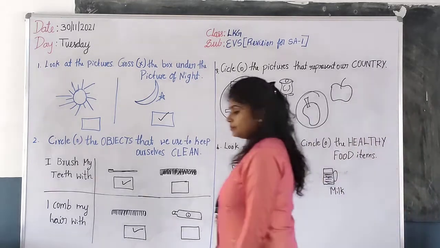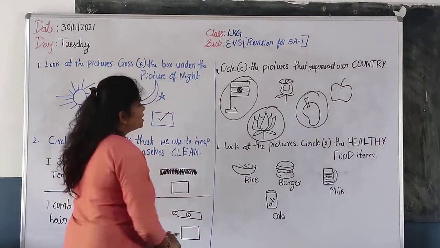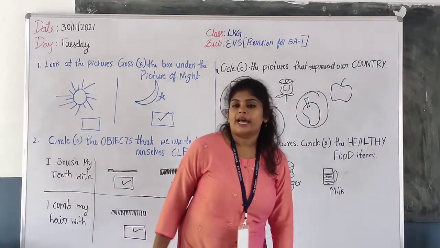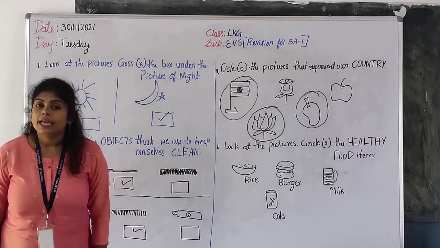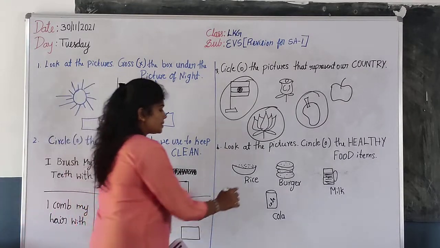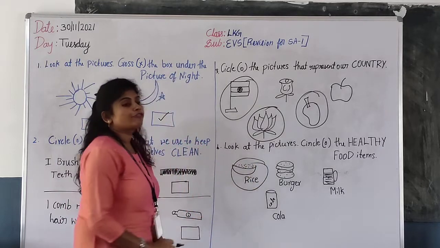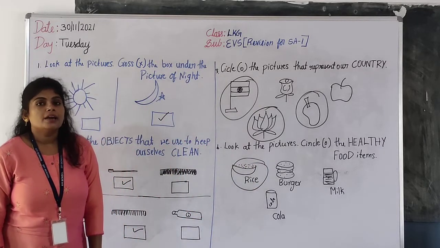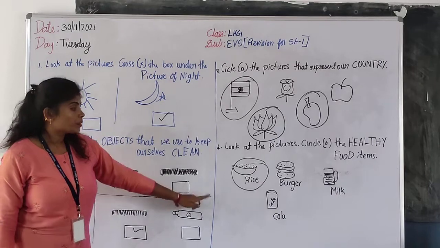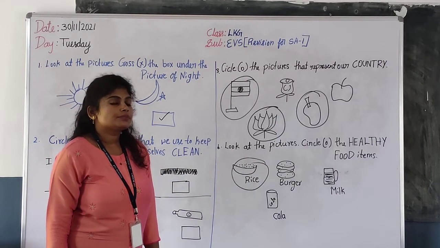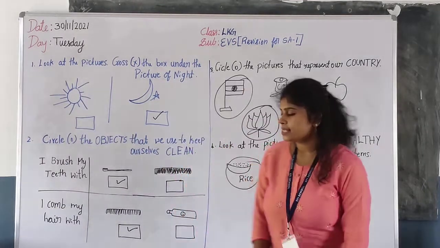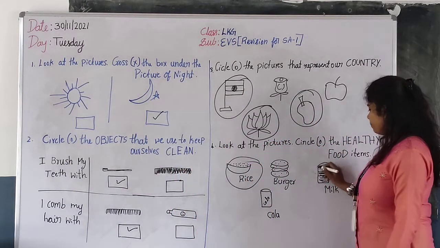Next, look at the picture. Circle the healthy food items. In this, only we have to circle the healthy food items. Rice is a healthy item. Yes, of course. Rice is a healthy food. What about milk?